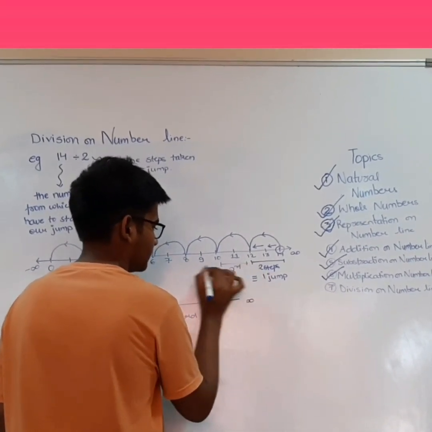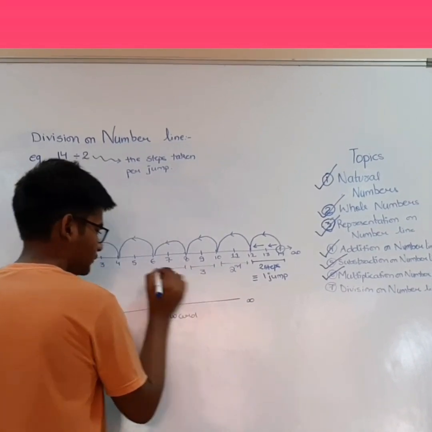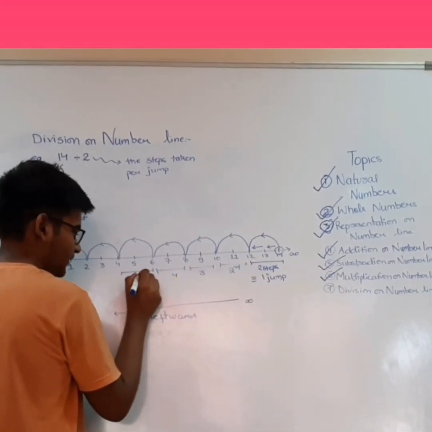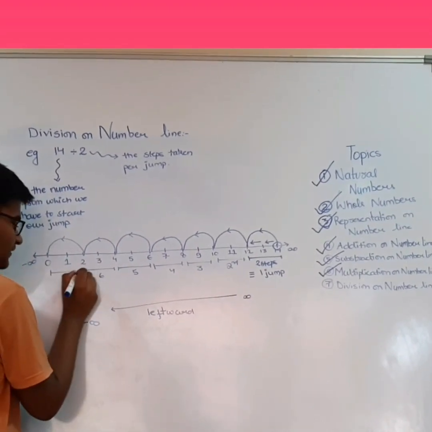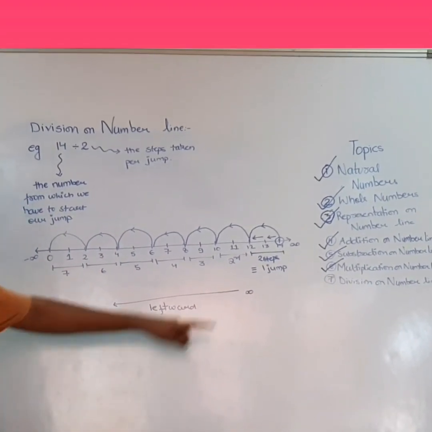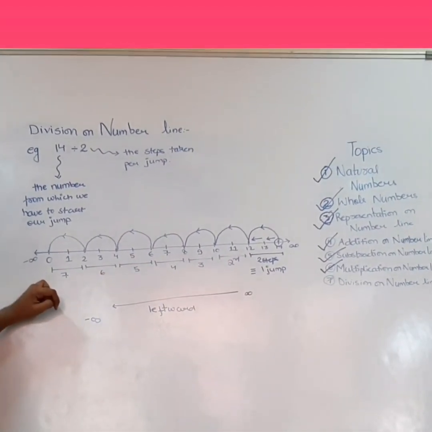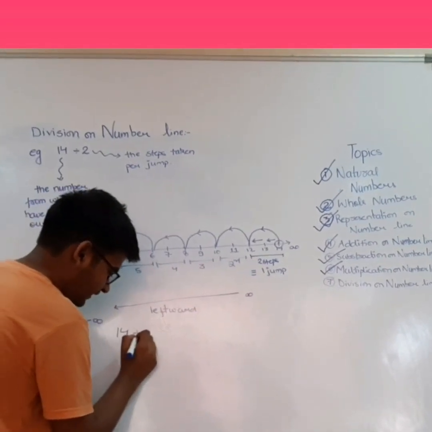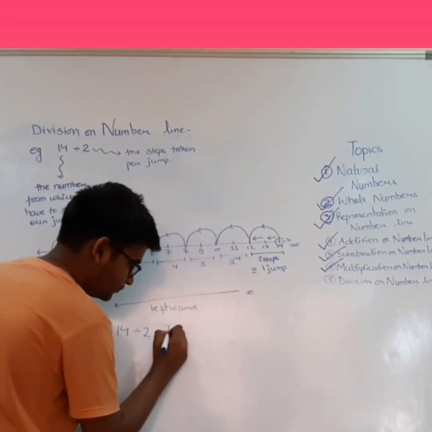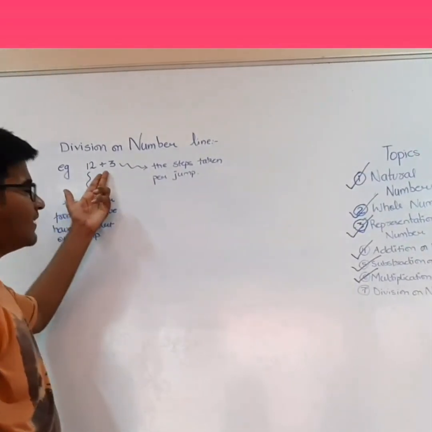Since from 14 we have jumped 7 times to get 0, therefore 14 divided by 2 is equal to 7.